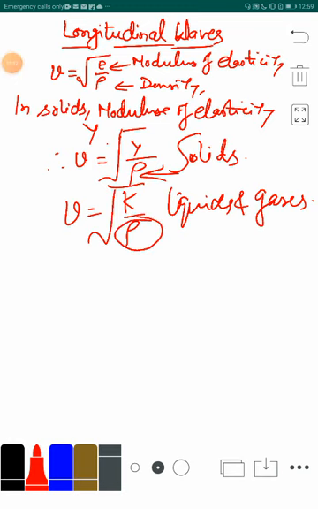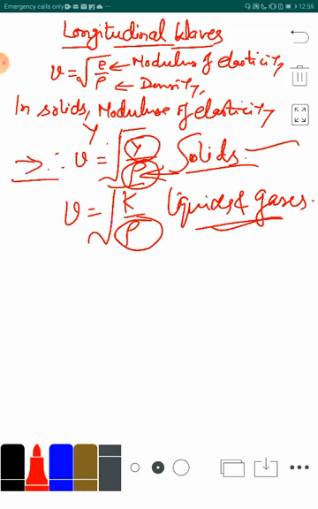But density is not the term which we require to compare in solids and liquids. It is actually this modulus of elasticity. In case of solid, it is Y, and in case of liquid and gases, it is K. So, therefore, because the value of Y is more in case of solids than liquids, sound travels faster in case of solids. So, this is the correct comparison. We can compare the density when we are comparing the speed of the longitudinal waves in one solid with another solid. Then we also take the case of this density.